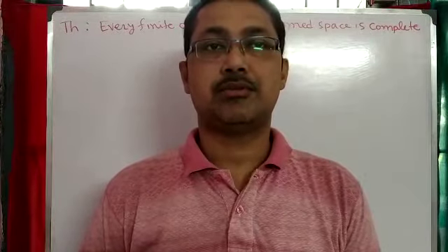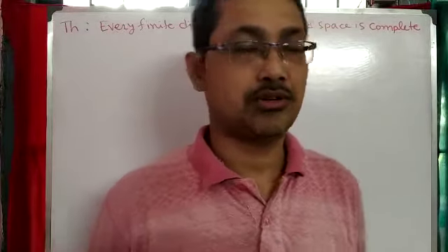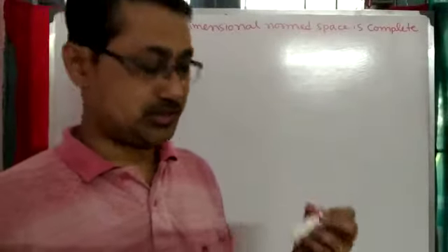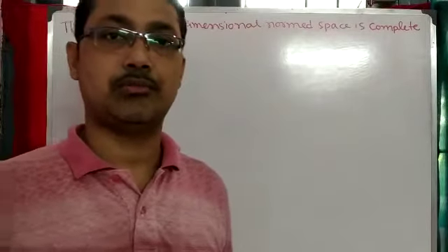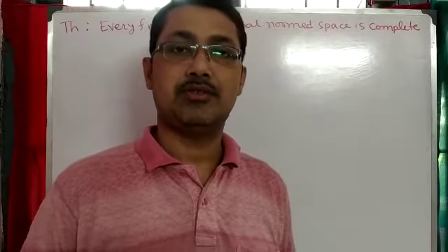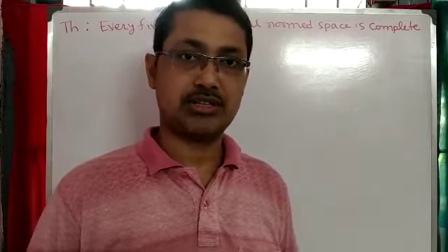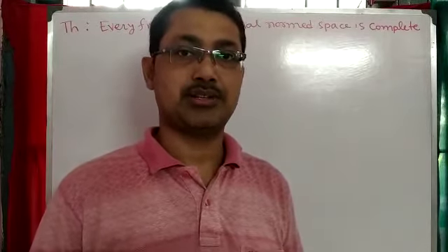After the previous example of equivalent norm, we go to the theorem. Every finite dimensional normed linear space is complete. So first of all, what is complete? Complete means every Cauchy sequence is convergent in that space. If every Cauchy sequence in that space is convergent, then the space is complete.